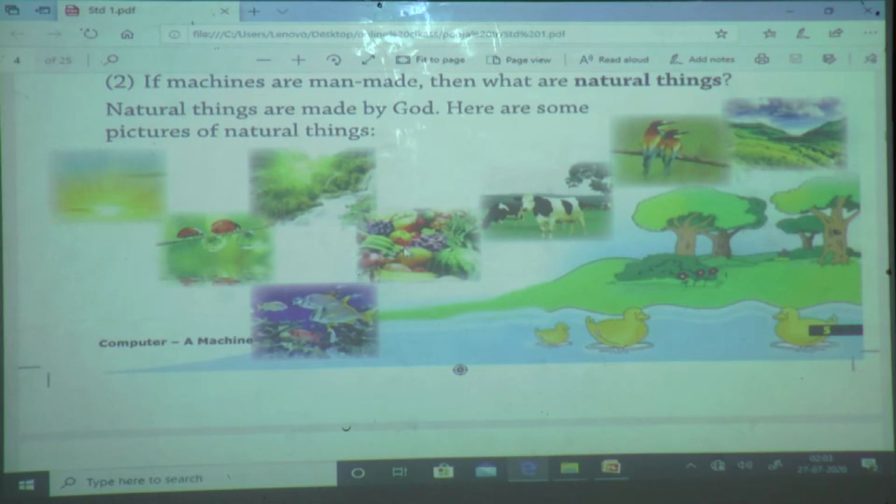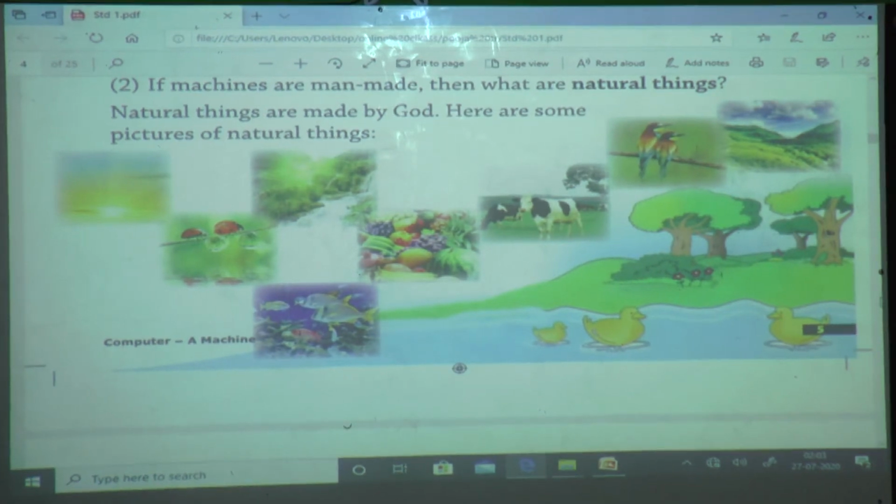These are vegetables. Vegetables are also natural things. Then animals like cow, birds, fish, ducks. These are also natural things. Why are they called natural things? Yes, good.